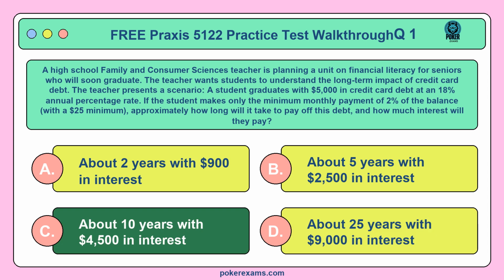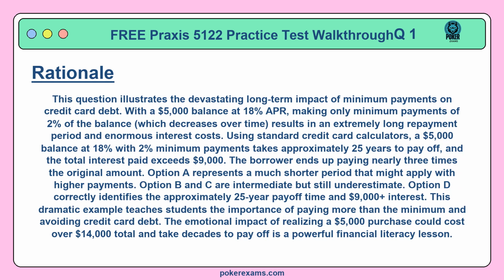The correct answer is C. This question illustrates the devastating long-term impact of minimum payments on credit card debt. With a $5,000 balance at 18% APR, making only minimum payments of 2% of the balance, which decreases over time, results in an extremely long repayment period and enormous interest costs. Using standard credit card calculators, a $5,000 balance at 18% with 2% minimum payments takes approximately 25 years to pay off, and the total interest paid exceeds $9,000. The borrower ends up paying nearly 3 times the original amount.